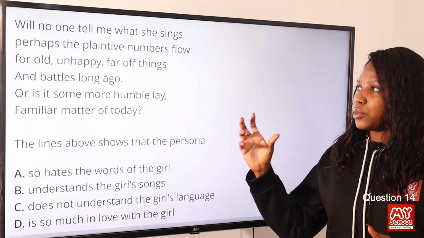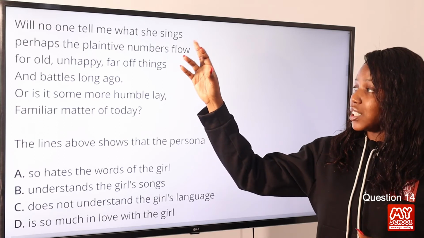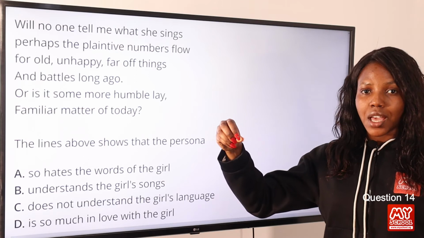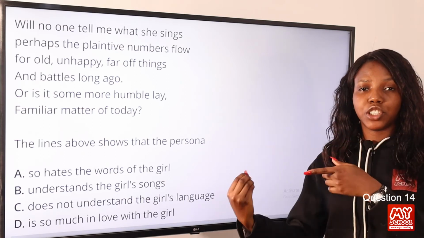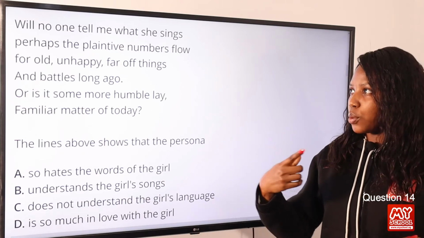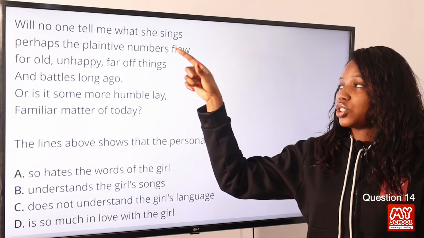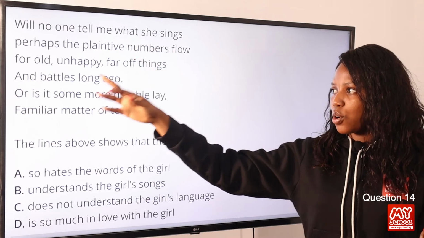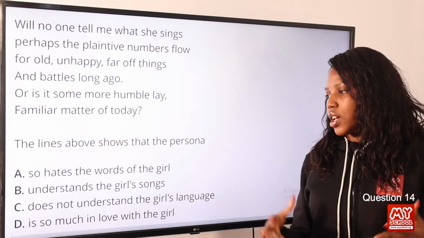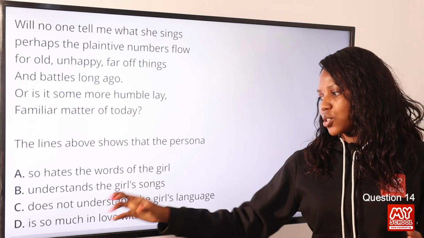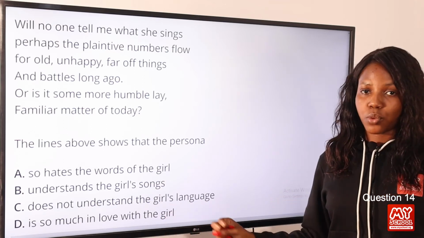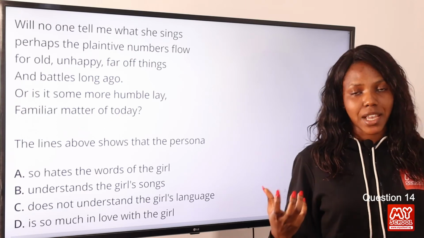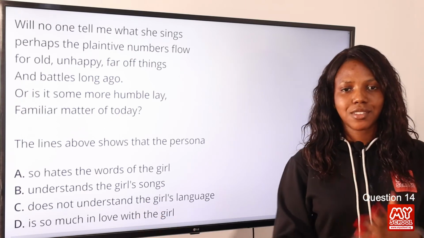Now, when you read this poem, you realize that in line 1, the poet persona is inquisitive. He wants to know something. And what follows is his interpretation of what he heard. So we have, will no one tell me what she sings? Perhaps, maybe this or this. The poet is inquisitive, and so he does not understand the girl's language. So what he has is just his own probability of what she must have said. So option C is the correct answer to this question.